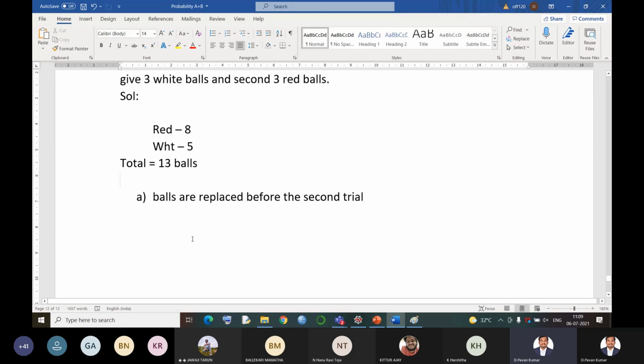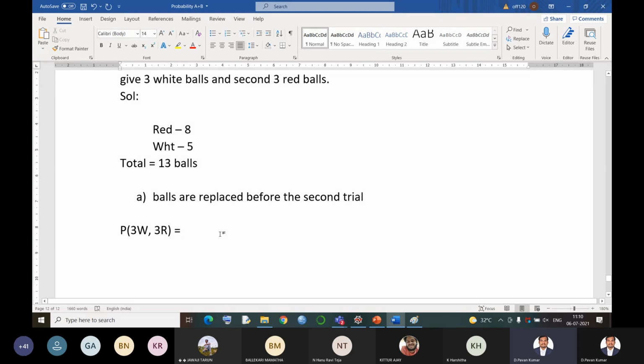Now let us go directly with the probability of getting 3 white, 3 red. Probability of getting 3 white and 3 red balls. They said it should be simultaneous drawing. Simultaneous means immediately one after the other has been done.